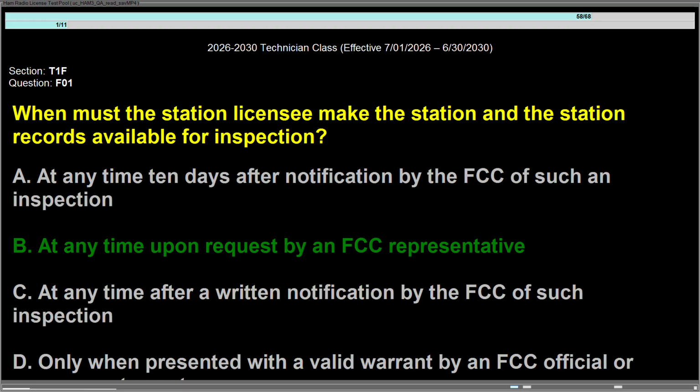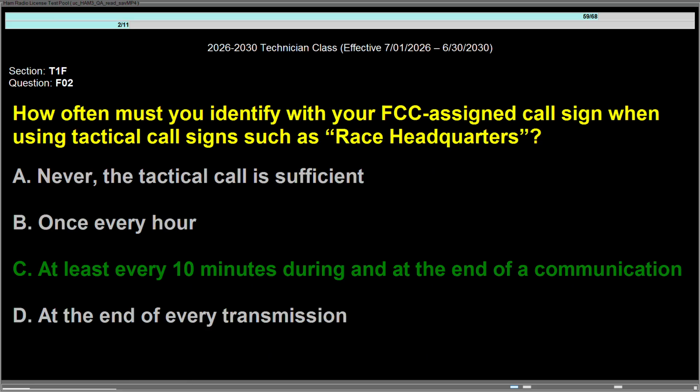Question Foxtrot 01, when must the station licensee make the station and the station records available for inspection? Answer is B, at any time upon request by an FCC representative. Question Foxtrot 02, how often must you identify with your FCC assigned call sign when using tactical call signs such as race headquarters? Answer is C, at least every 10 minutes during and at the end of a communication.